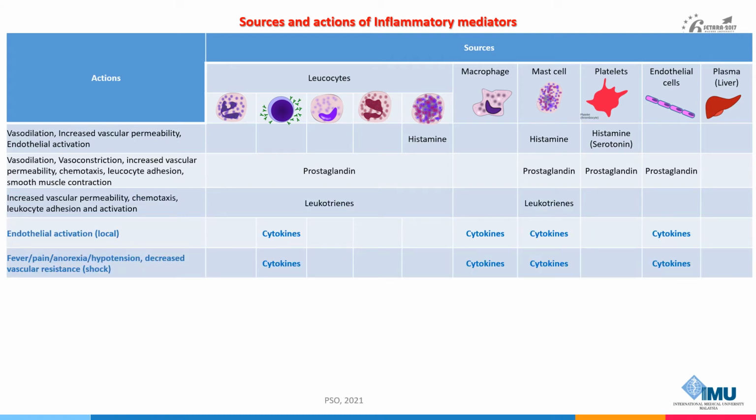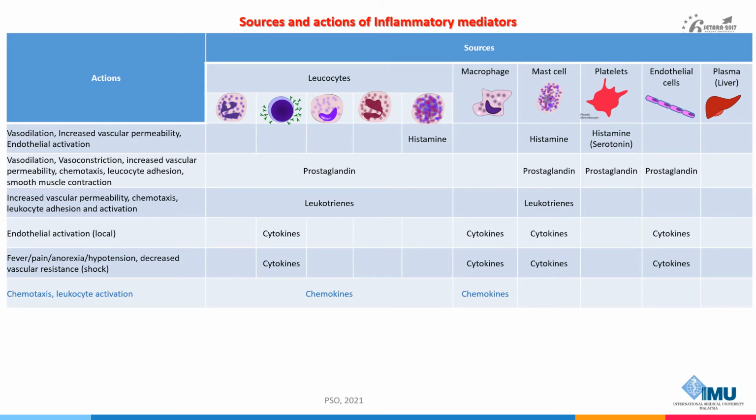The other important mediators are the cytokines, which are secreted by many cell types including activated lymphocytes, macrophages, mast cells, and endothelial cells. They mediate and regulate immune and inflammatory reactions. Cytokines have actions on endothelial activation locally, and their systemic actions include fever, pain, anorexia, hypotension, and decreased vascular resistance. The details about the cytokines in inflammation will be discussed in another video.